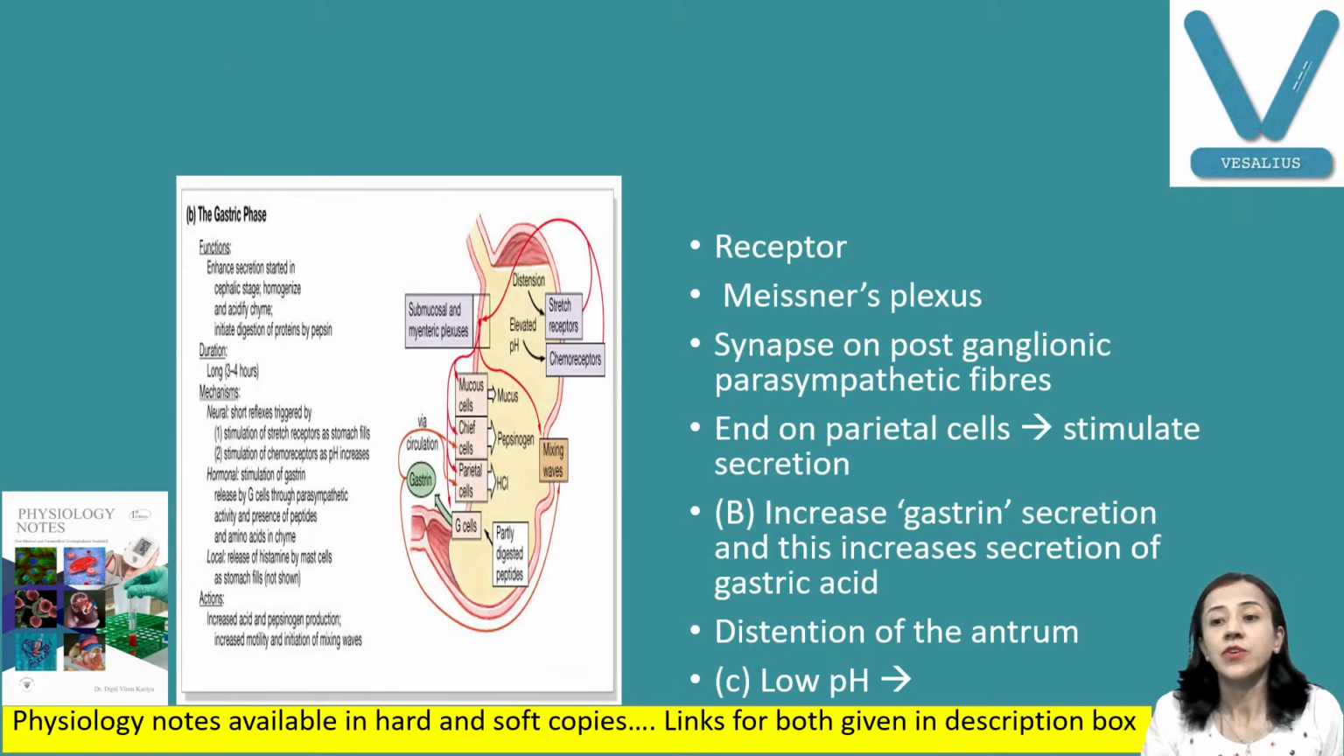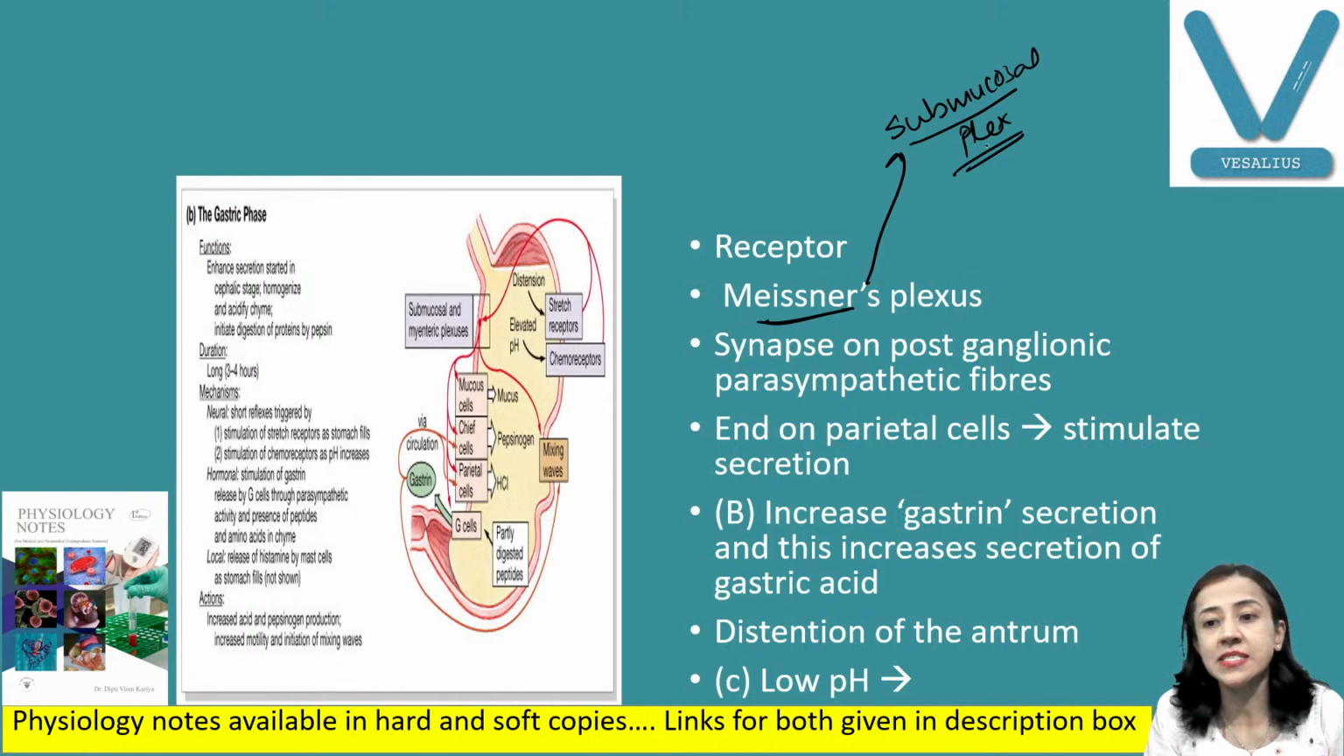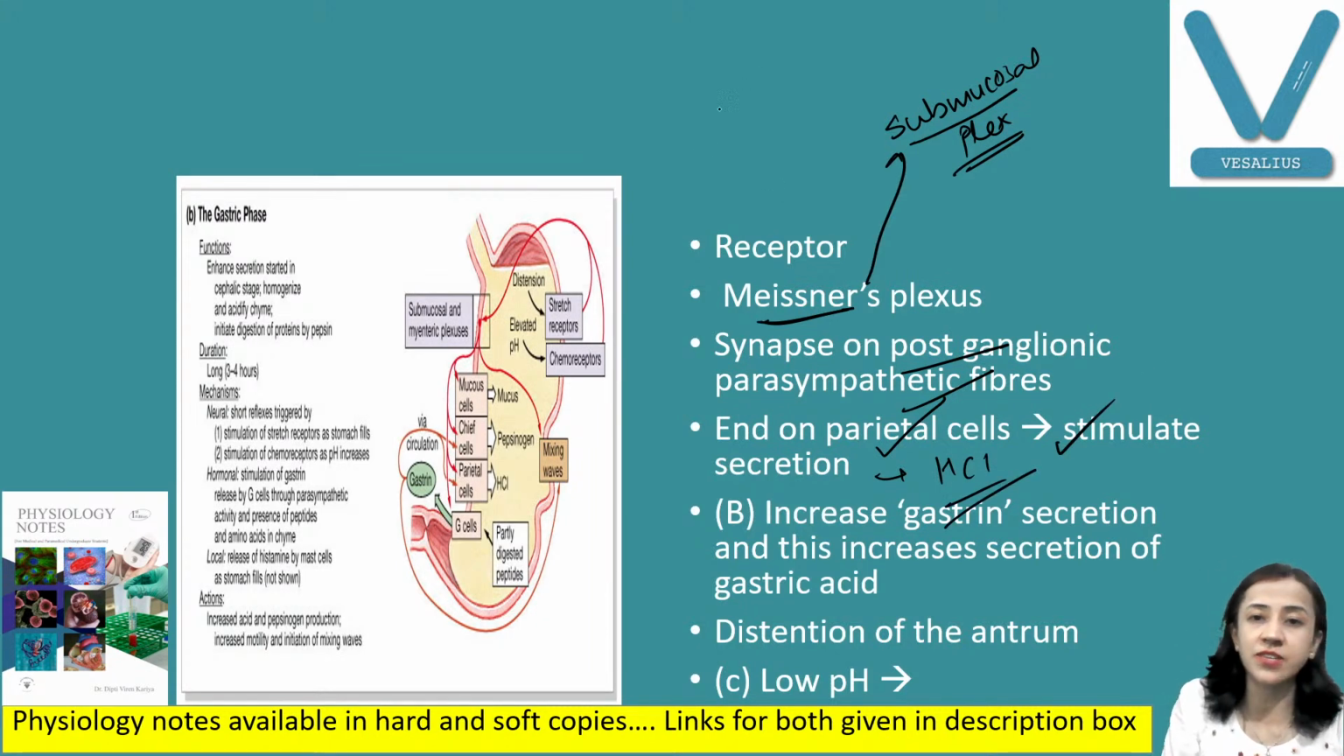Now the fibers from these receptors, either mechanical or chemical stimulus, enter the submucosal plexus. We have discussed that this plexus is present in the submucosal layer. These fibers reach the plexus, and they synapse on the postganglionic parasympathetic fibers, and these postganglionic parasympathetic fibers end on the parietal cells, and they increase the secretion of HCl. So gastric acid secretion increases. This is the first way, the local reflex pathway.